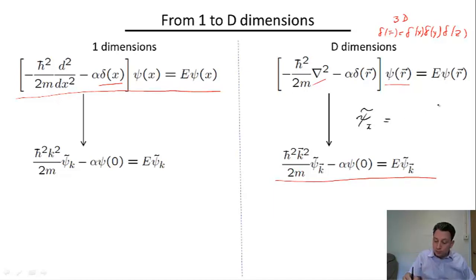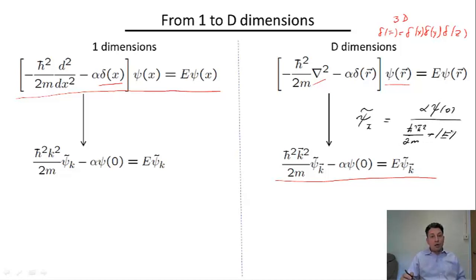We're going to have the same psi of 0 divided by h squared k squared over 2m, and I will write it as plus the absolute value of the energy. Again, we're looking for a bound state, and we know that the bound state energy must be negative if it exists at all. And using exactly the same trick as before, we're going to integrate both sides of this equation, now over the entire d-dimensional space of these wave vectors.